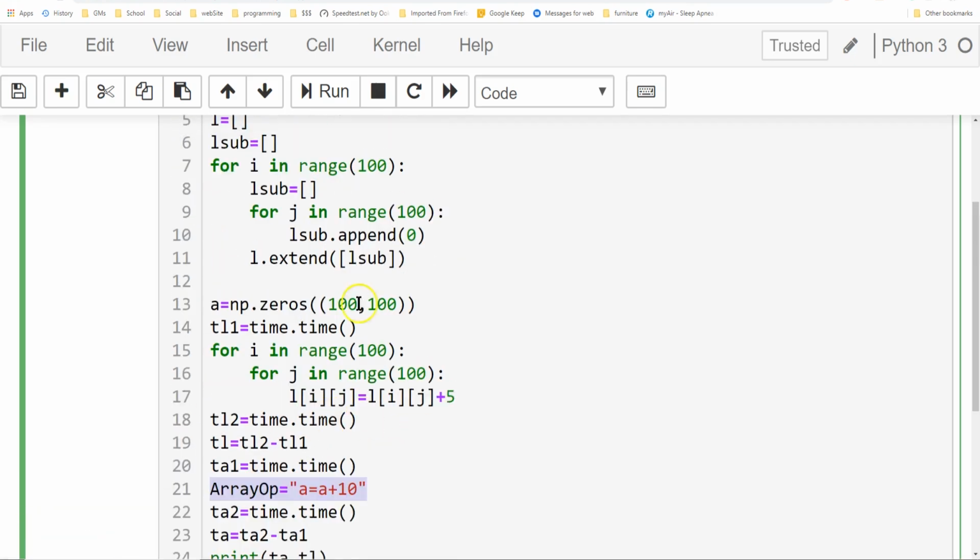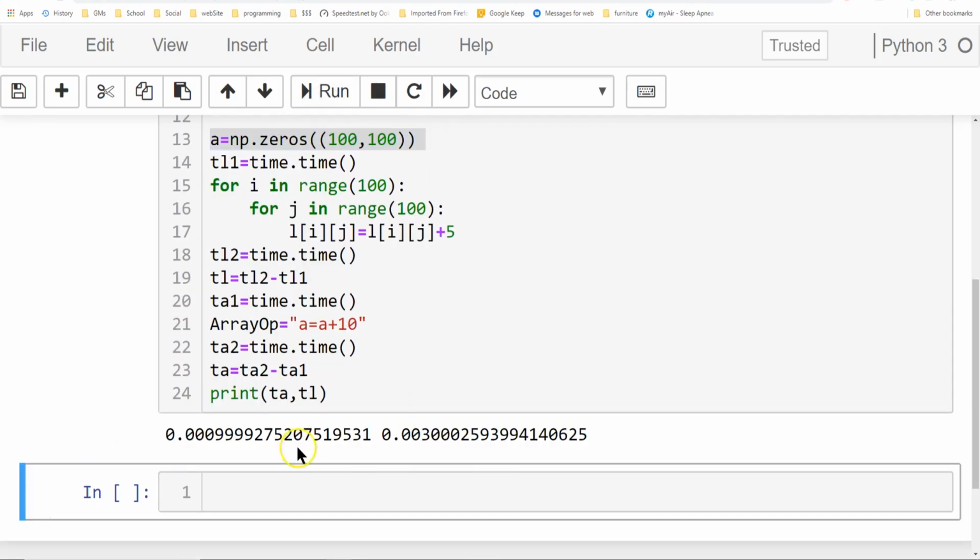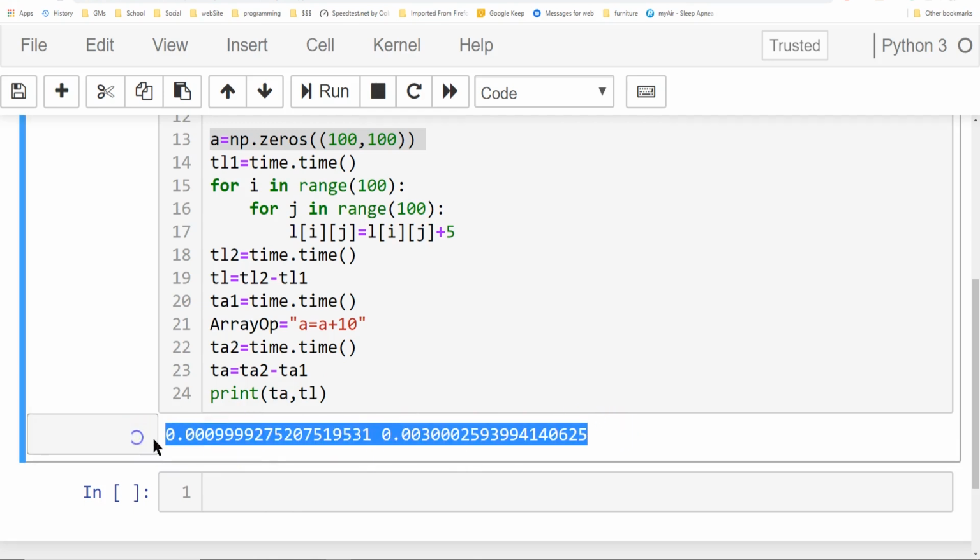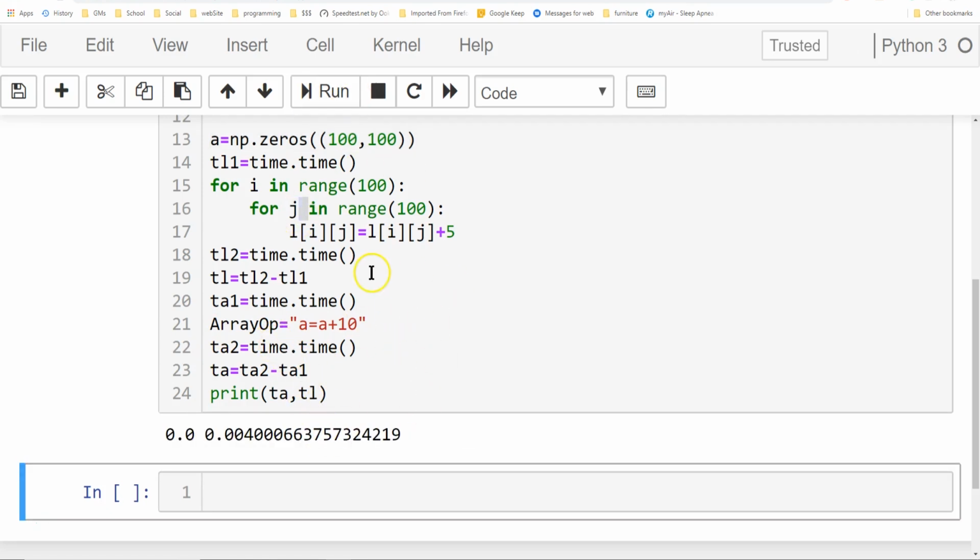So you can see right here with a NumPy array, we're doing the same thing. If I run this, our time is significantly different. Here we have 0.09 and 0.003. So you can see that the time drops significantly when you're running this on a NumPy array versus a list array. Also important to note, these times aren't going to be the same, they'll change each time I run it depending on what I have running in the background.